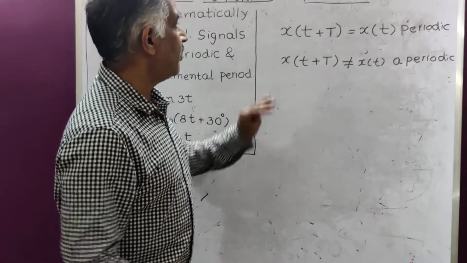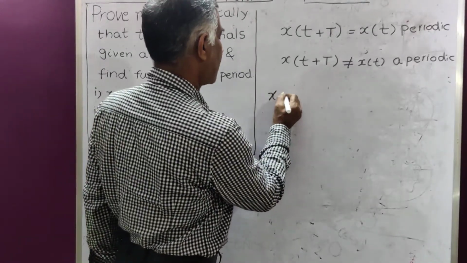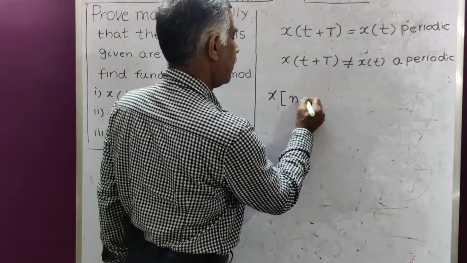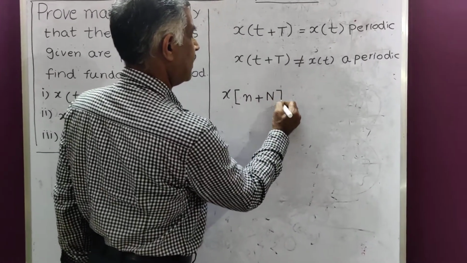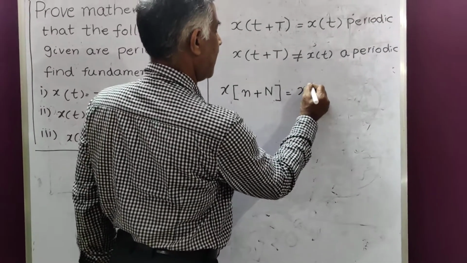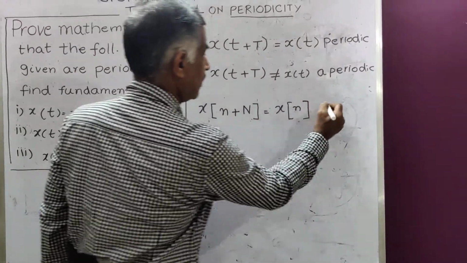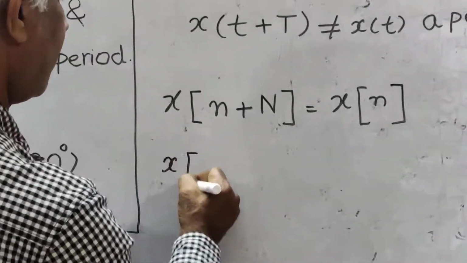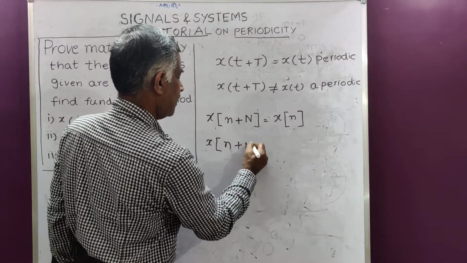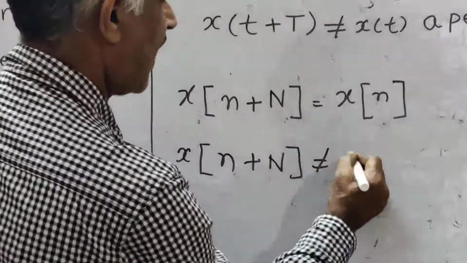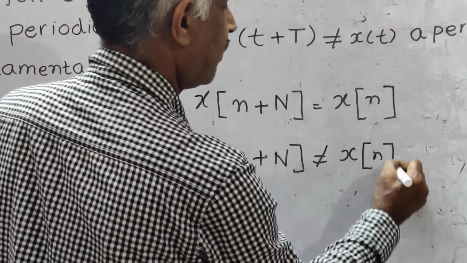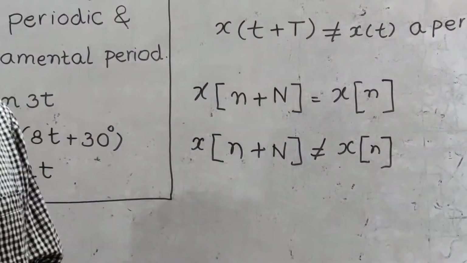Similarly, for discrete signals, x[n + N] = x[n] is the condition for periodic, and x[n + N] not equal to x[n] is the condition for aperiodic.